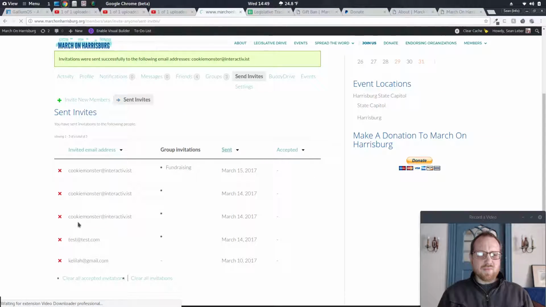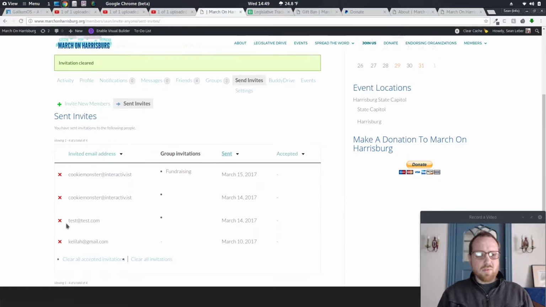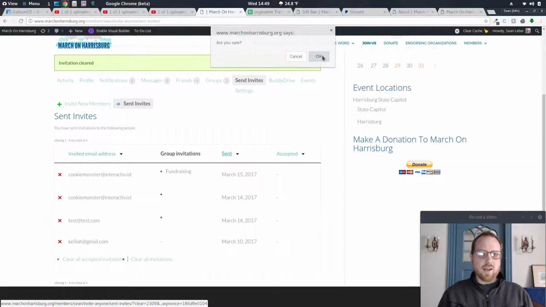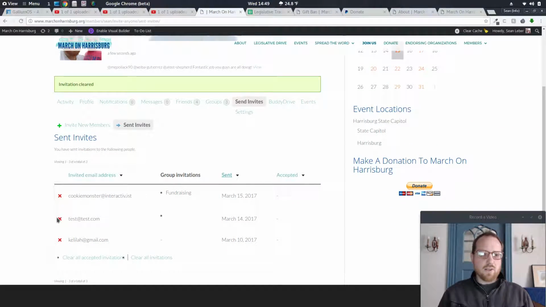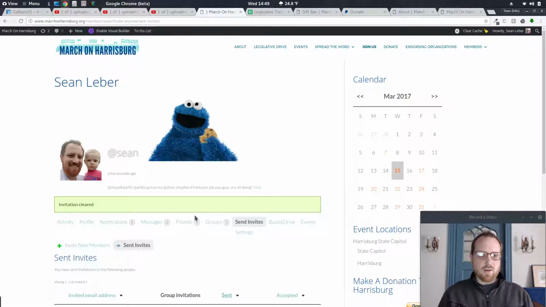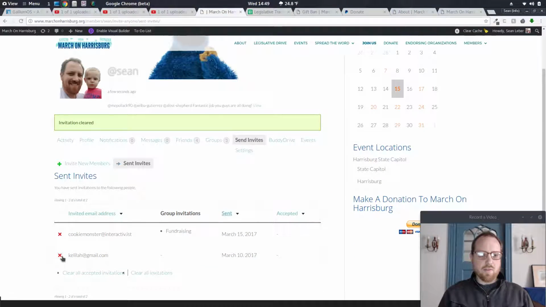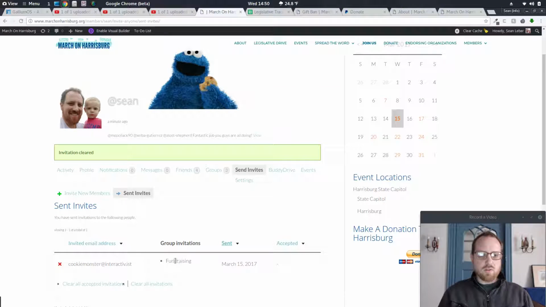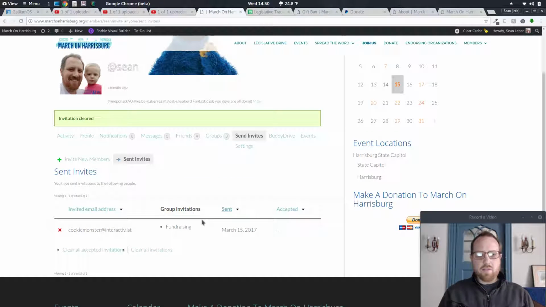So maybe I screwed something up. I recreated a group. I hadn't really gotten anything going on the group, and I deleted the group, which is what I did on some of the other tests. And I've invited people to groups that no longer exist anymore for some reason. You can sort of see how the group invitation says fundraising here, but these other groups are empty because they were for groups that I created in other demo videos. And so now there's no longer a group to invite them to. So now I've just deleted anyone else I've invited before. That's a pretty easy process too. That's nice. And so now I've just got the Cookie Monster at Interactivist for the fundraising page. So that's how you can invite people to it.